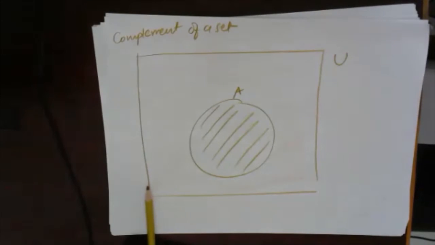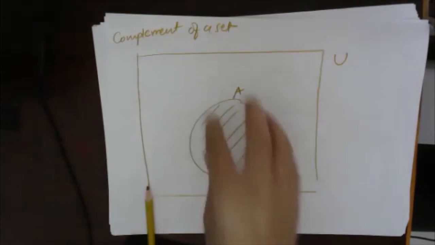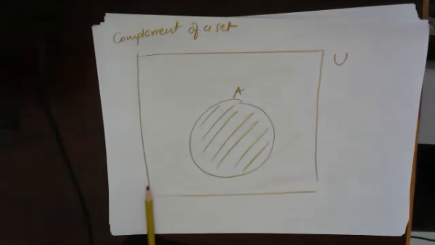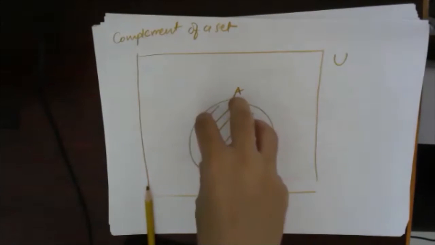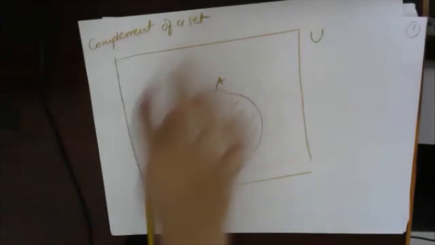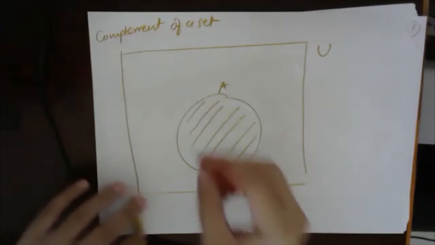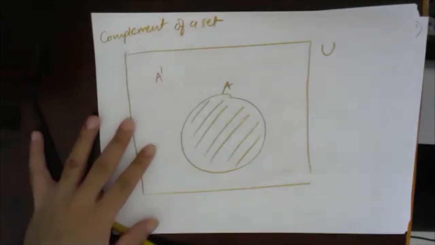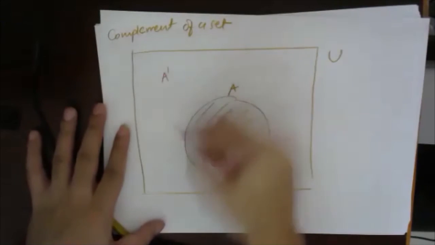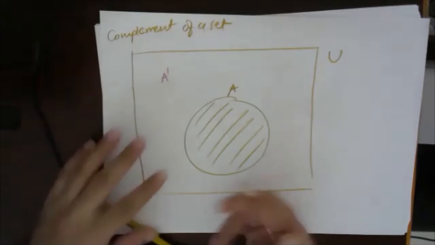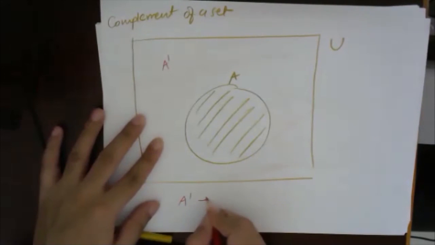So what is happening? We have already defined A, so I have a name for this region. But what name do I have for this part? The name of this part I will give as A complement. That means this is that part which is not A. So A complement simply means